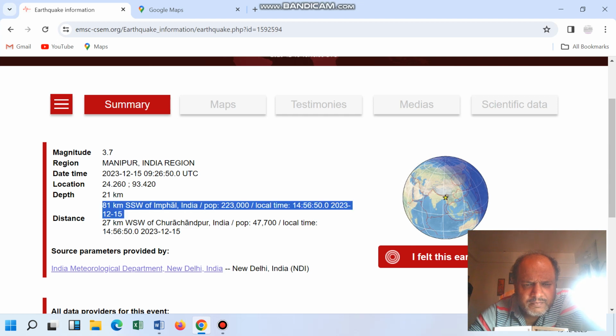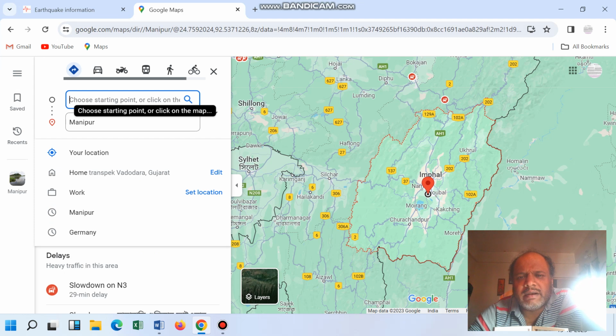Impal, right, and the population is this. So one of the person told that in Impal something wrong has happened. In that, this group, one of the group has done something wrong with the Manipur blood cells. So one of the person told that Manipur blood cells got earthquake.